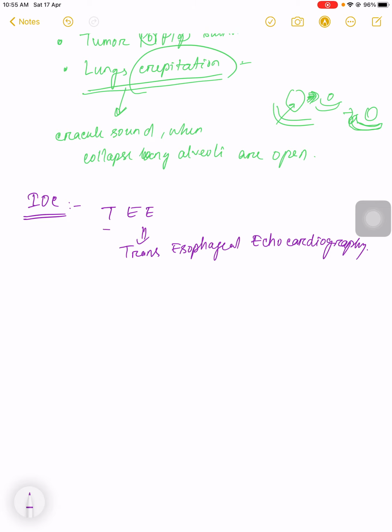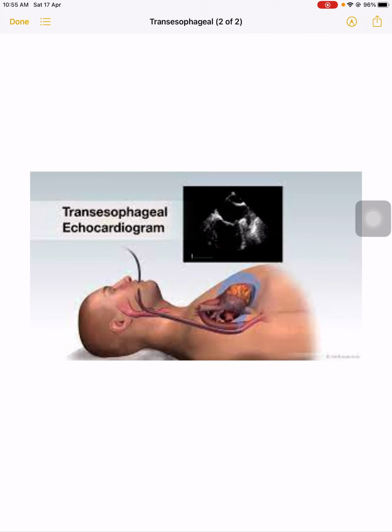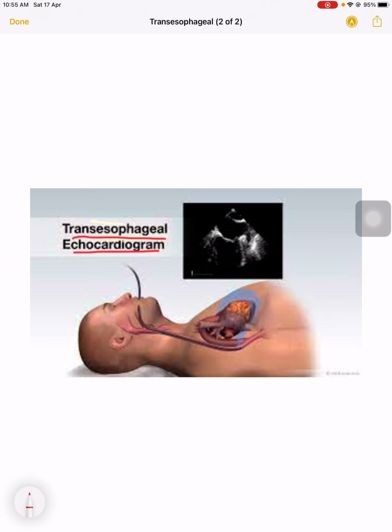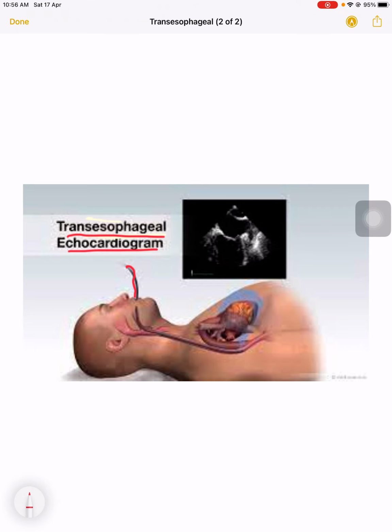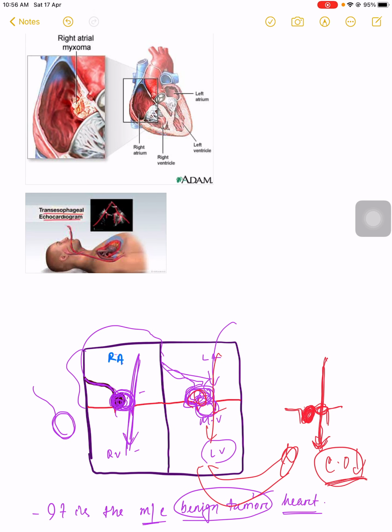In this procedure, the endoscope is passed through the mouth into the esophagus, and from the esophagus we can see the structure and abnormalities of the heart, because the heart is present near it. We can check the abnormalities. This is the procedure for transesophageal echocardiogram.